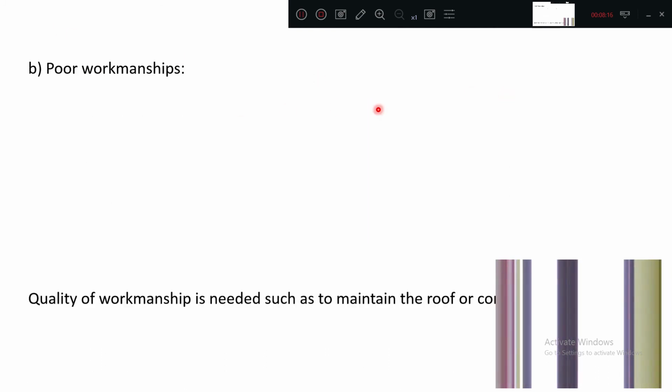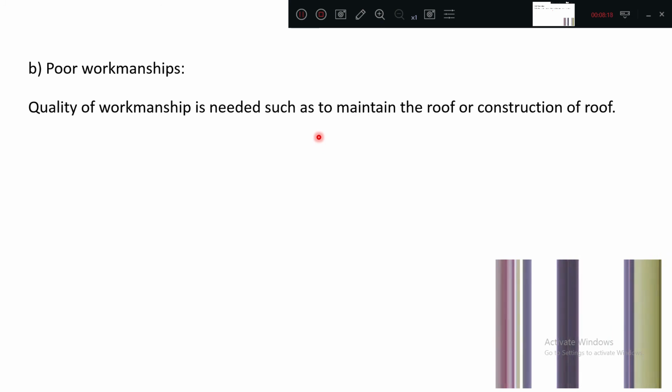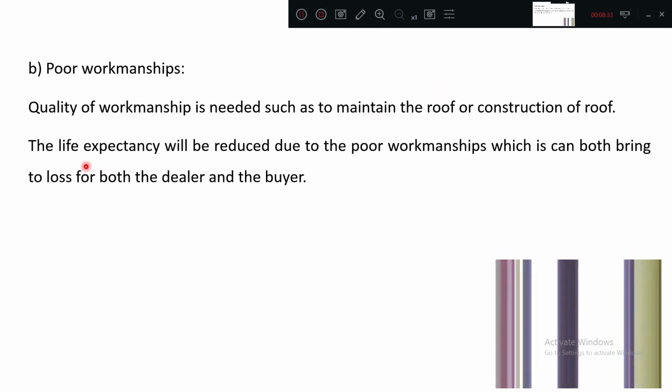Poor workmanship. Okay, in the urgency, what will happen if the proper workmanship or construction procedure is not adhered to? It will lead to poor workmanship. Quality of workmanship is needed to maintain the roof and for the construction of the roof itself. The life expectancy will be reduced due to poor workmanship. Obviously, if the concrete grade is not done properly, the life expectancy will suffer. The dealer, buyer, contractor, owner, everyone will get affected.